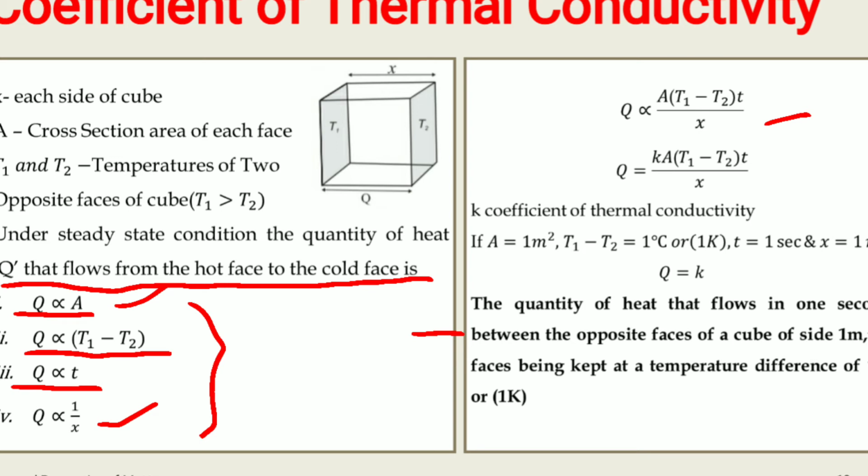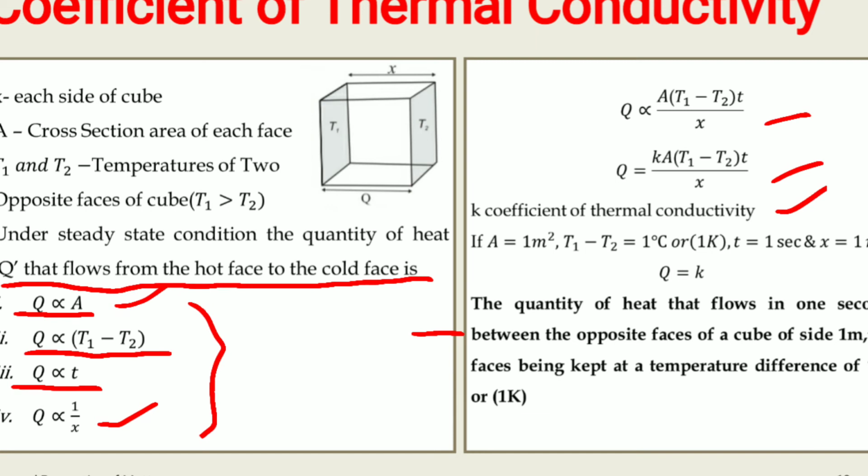So this proportionality sign can be replaced by equality and a constant, that is Q is equal to K into A into (T1 minus T2) into t divided by x. This K is a constant of proportionality and it is called the coefficient of thermal conductivity, and the value of K is different for different materials.